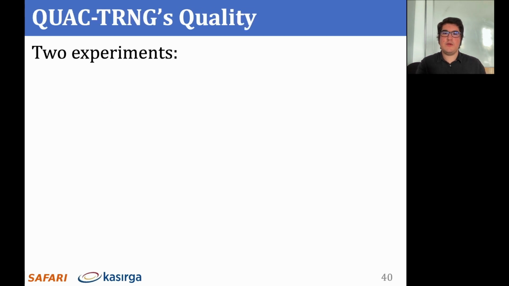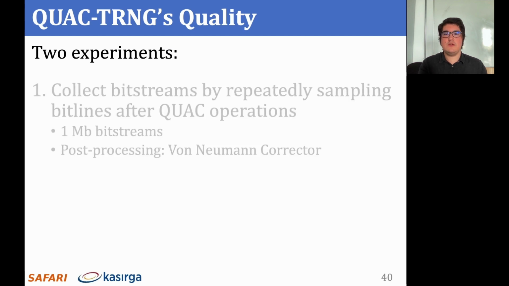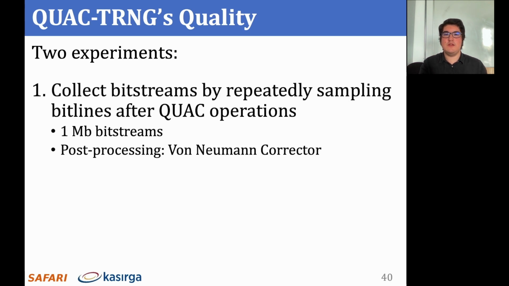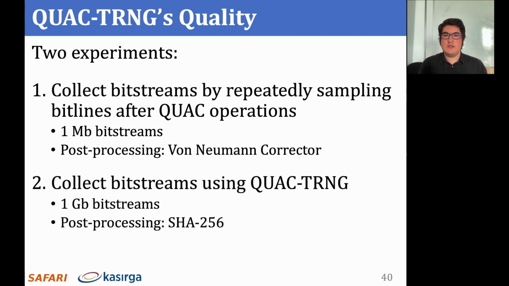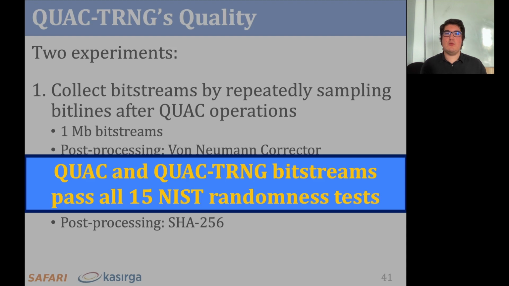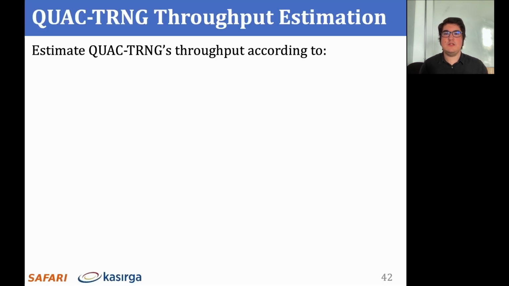We conduct 2 experiments to evaluate QUAC-TRNG's random number generation quality. First, we collect 1 megabit bit streams from each bit line in every segment from multiple DRAM modules using QUAC. Second, we collect 1 gigabit QUAC-TRNG bit streams using high entropy DRAM segments from multiple DRAM modules. Our results show that bit streams generated by both QUAC and QUAC-TRNG pass all 15 NIST tests, and you can read the full paper for more details. We estimate QUAC-TRNG's throughput for a DRAM module according to this formula.